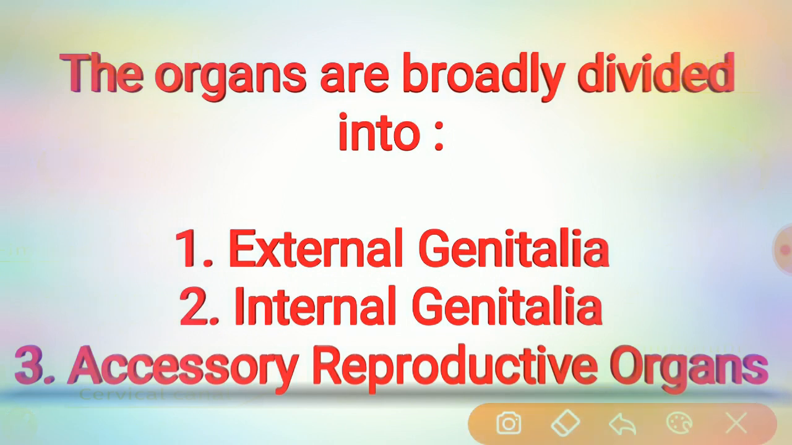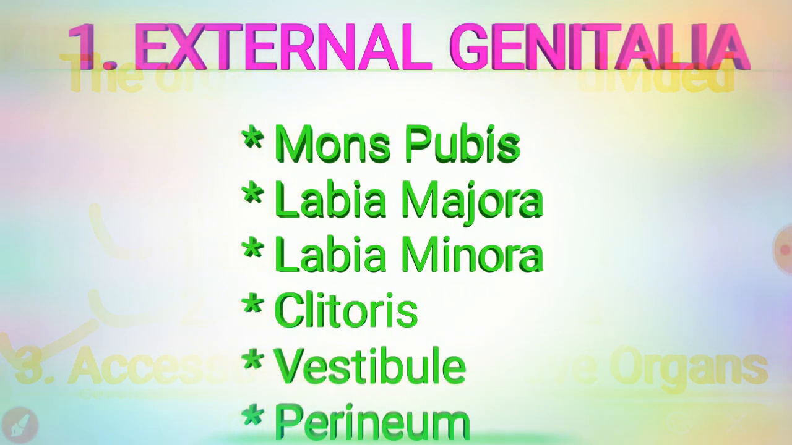The female reproductive organs are broadly divided into three types. First is the external genitalia, second is the internal genitalia, third is the accessory reproductive organs. Let's discuss one by one. What is the first one? The first one is the external genitalia.